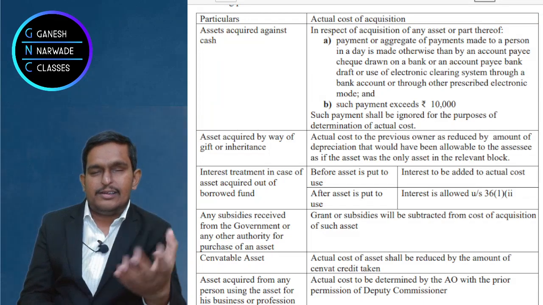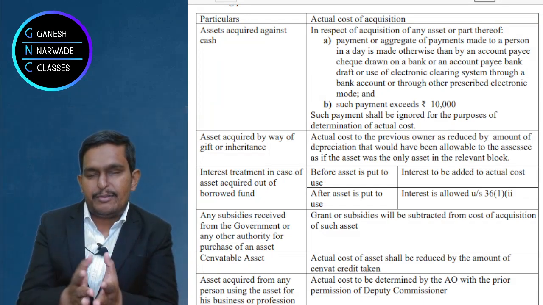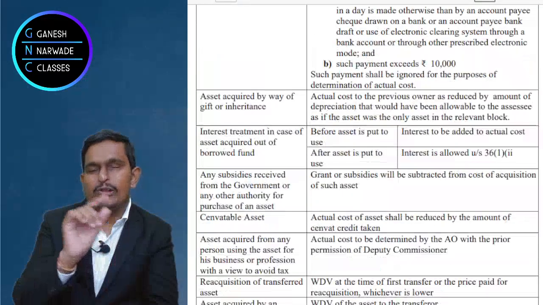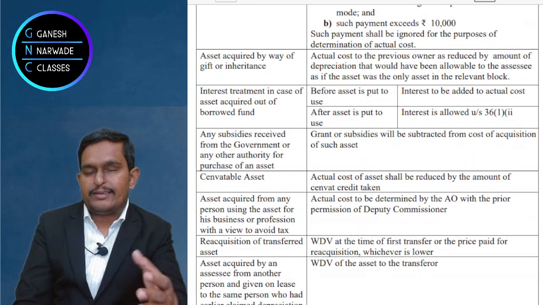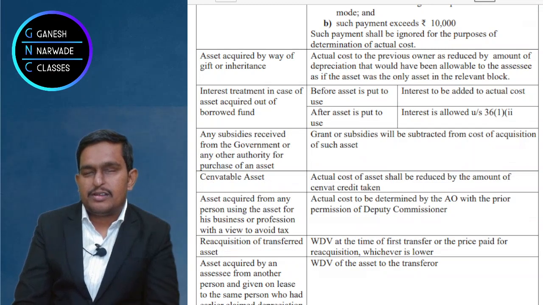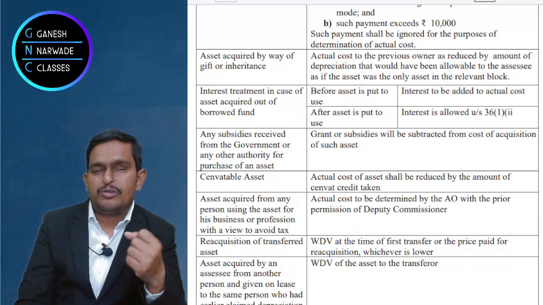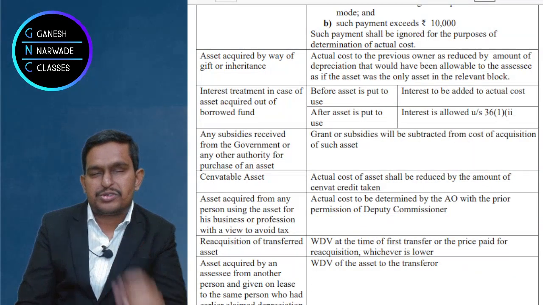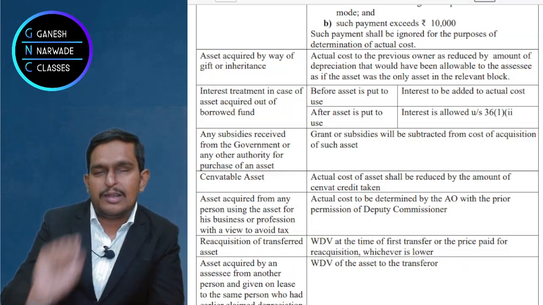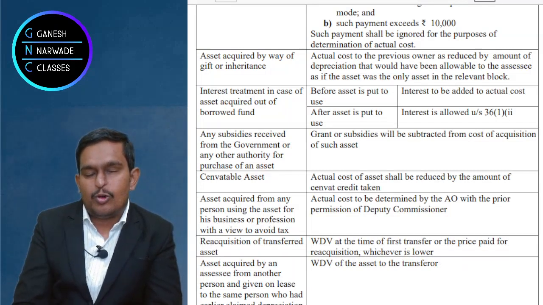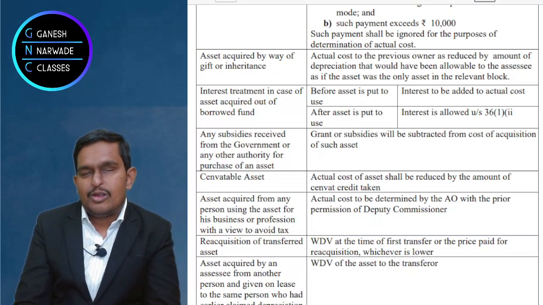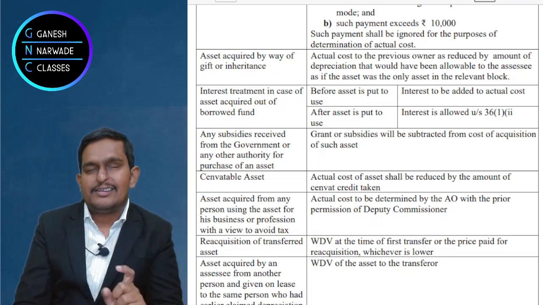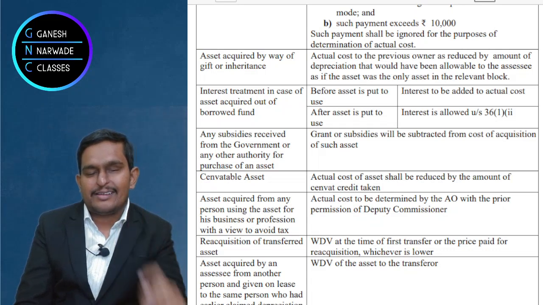And in your agreement, you said to show it as 5 crores. Now what happened? You purchased it actually for 1 crore, but in the books of accounts you are showing that it is purchased for 5 crores, and on 5 crores you want to claim depreciation. So automatically your income will decrease, and your tax will be less. So this is purchase of an asset to avoid tax.